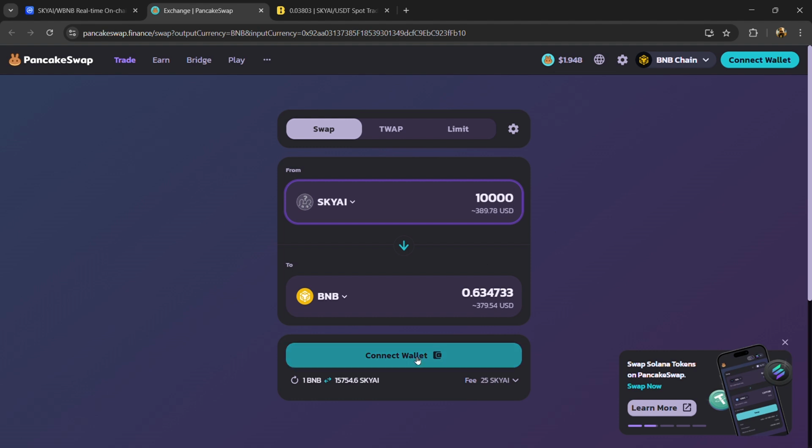So in this way you can buy and sell SKY AI token on centralized and decentralized exchanges.